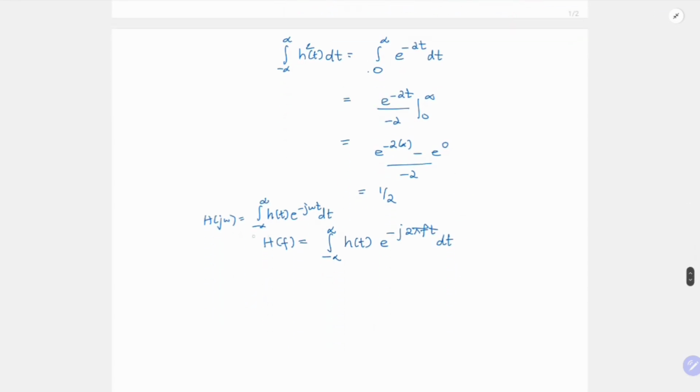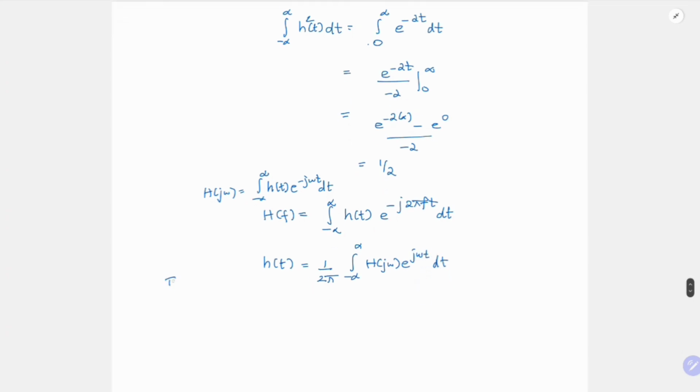But in the inverse Fourier transform, if you have to write h of t in terms of H of j omega, you have a 1 by 2 pi factor here. So h of t equals 1 by 2 pi integral of H of j omega e power j omega t d omega. So this is your inverse Fourier transform.